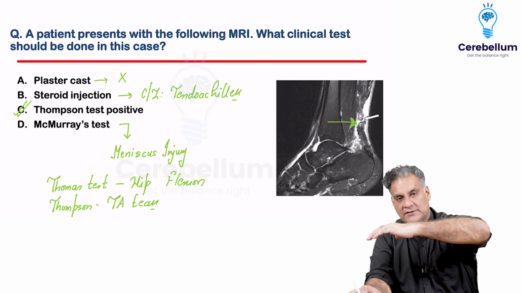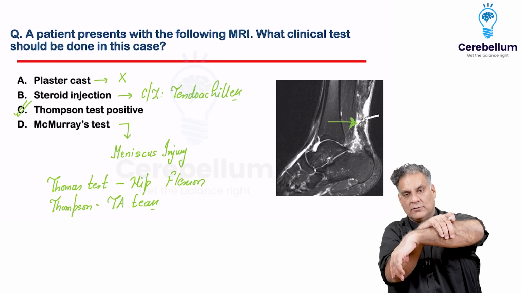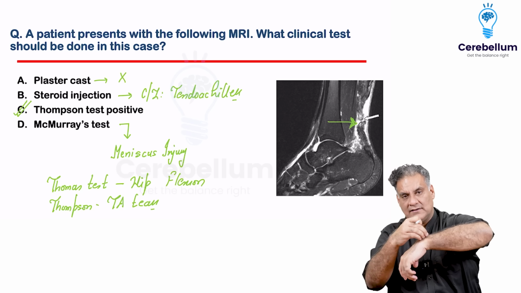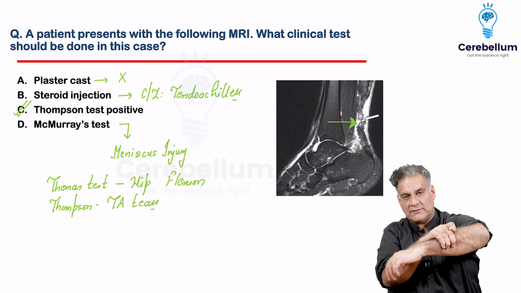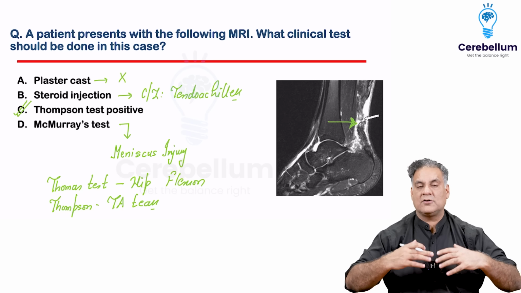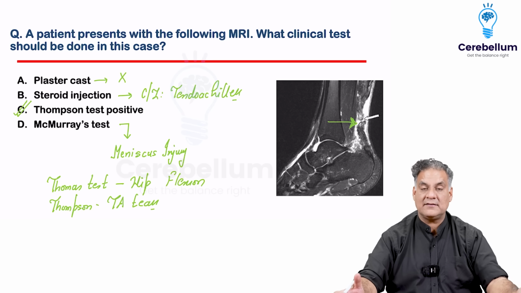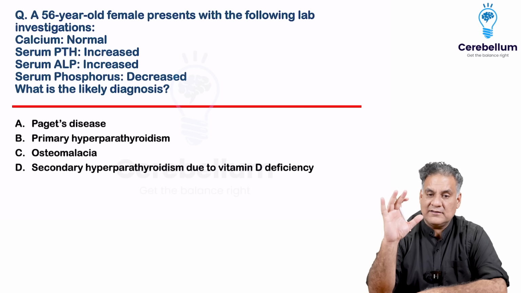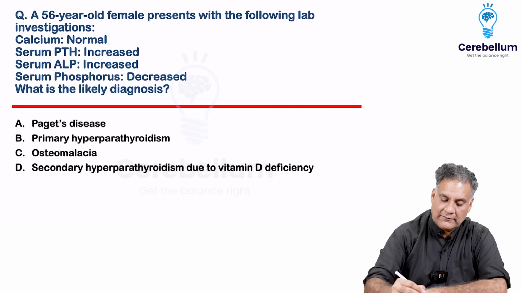So this is plantar flexion of ankle. You squeeze the calf, there is plantar flexion of ankle. But if there is a tear in the tendo Achilles, let's assume this is your ankle, then the plantar flexion will not occur. That is Thompson test. So when the plantar flexion does not occur, that is Thompson test positive, meaning tendo Achilles tear is there. All right.